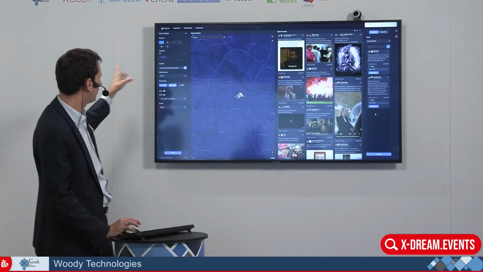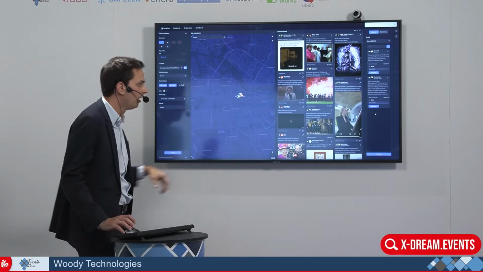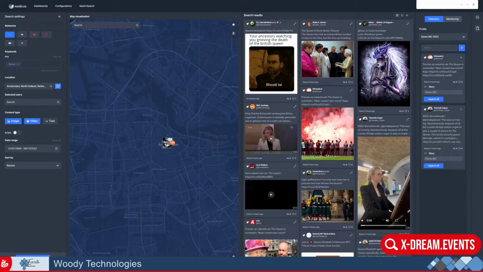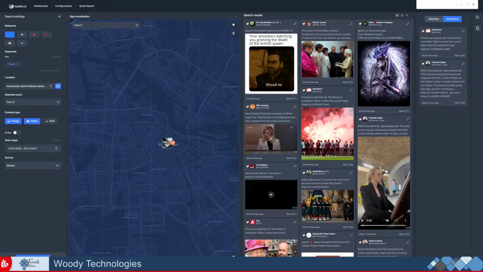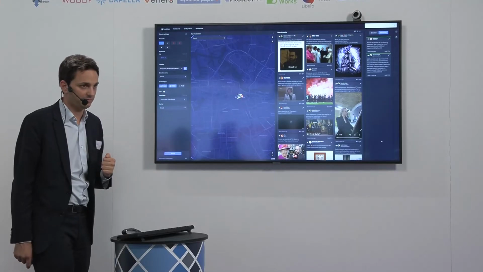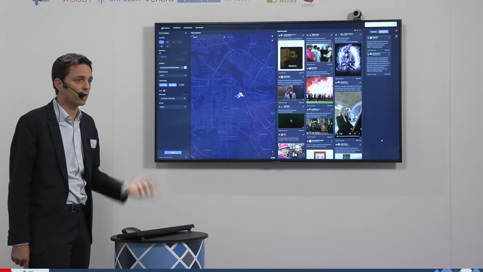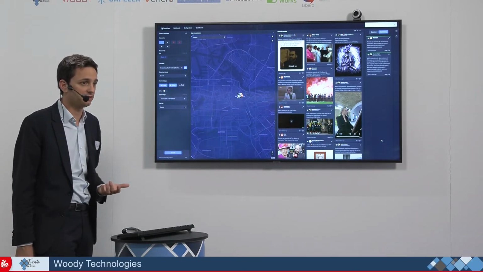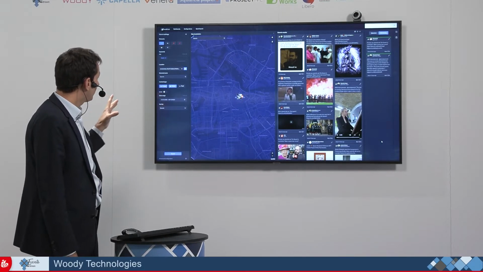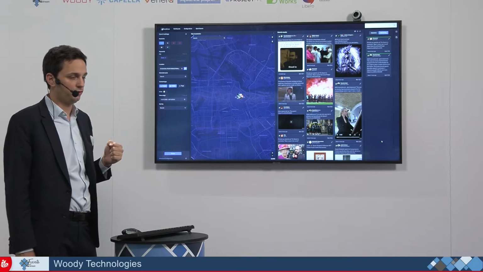Of course, meanwhile, you can search for other content, you can add more to the selection list. And once you're ready, you start the process. And then the workflow engine behind that is triggered, and the system will start retrieving the content, extracting all the metadata, and delivering these to your newsroom or to your media asset management system. So it's very easy for any journalist to do that and to get that content available to everyone in the newsroom. So this is IN2IT Social, and this is the new search panel of IN2IT Social.